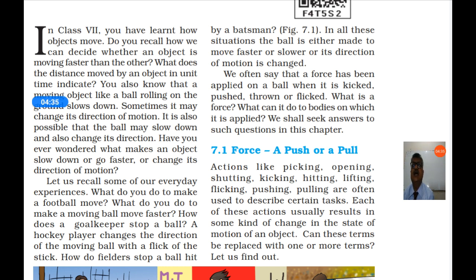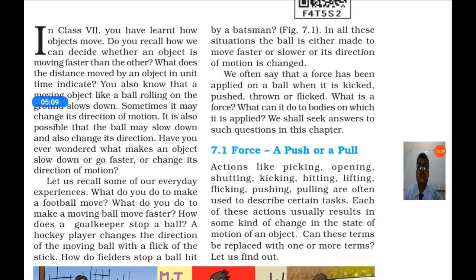We often say that a force has been applied on a ball when it is kicked, pushed, thrown, or flicked. When a force is applied on the ball or the object, then it moves faster or moves slower or it changes direction.